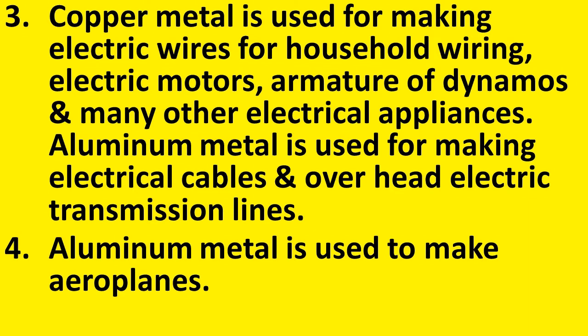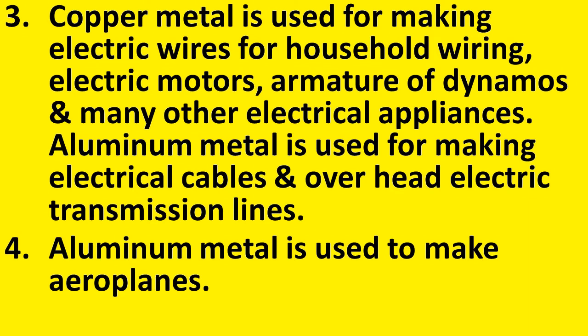Now we will see how copper metal is useful to us. Copper metal is used for making electric wires for household wiring, electric motors, armature of dynamos and many other electrical appliances. Aluminium metal is used for making electrical cables and overhead electric transmission lines. See children, here copper metal is used for making electric wires for all electrical connections. Which property of copper metal is used here?